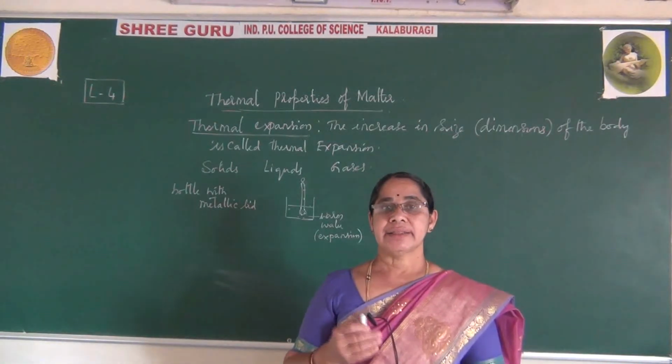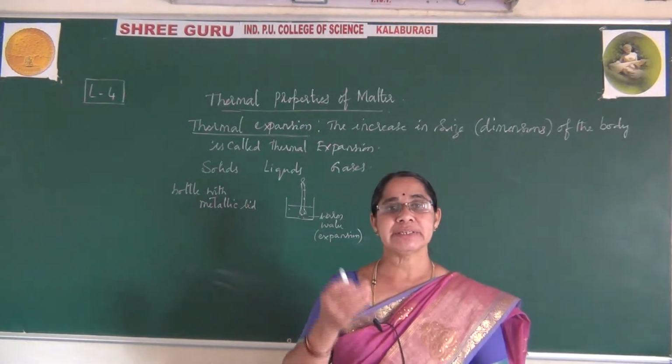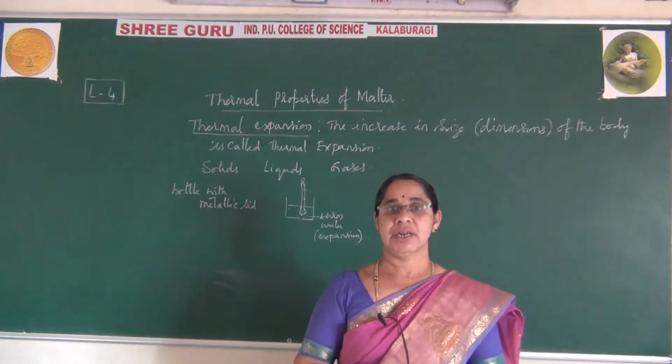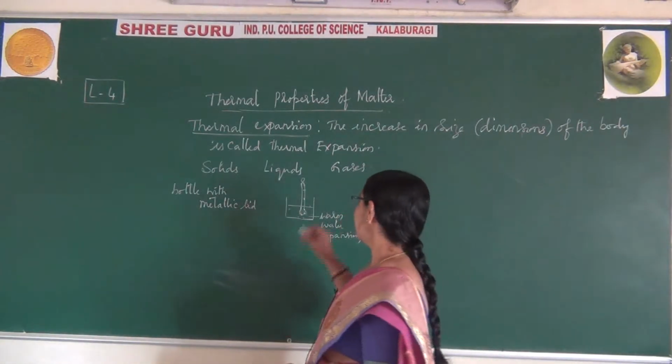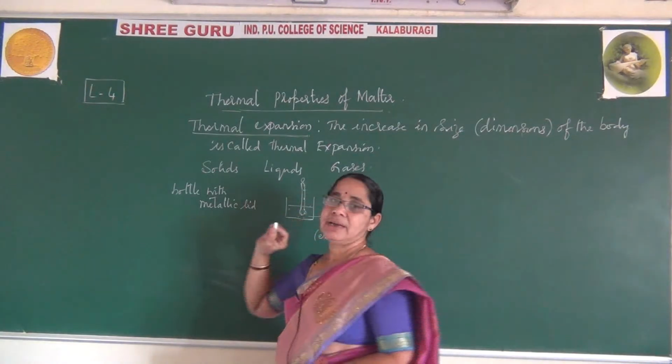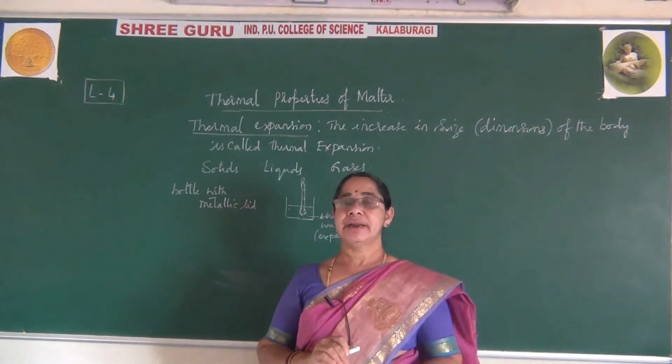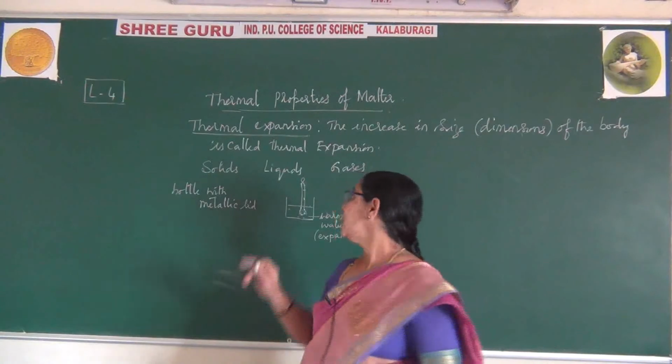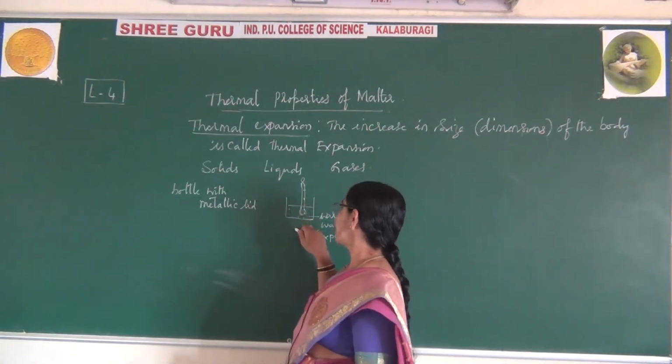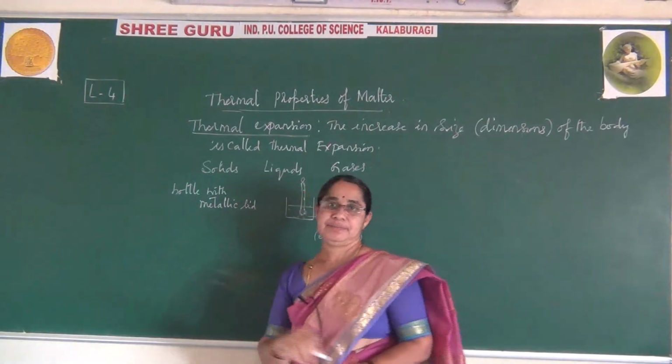That decrease is due to contraction of the liquid. Due to contraction the liquid level decreases, and hence you can observe expansion and contraction in liquids.